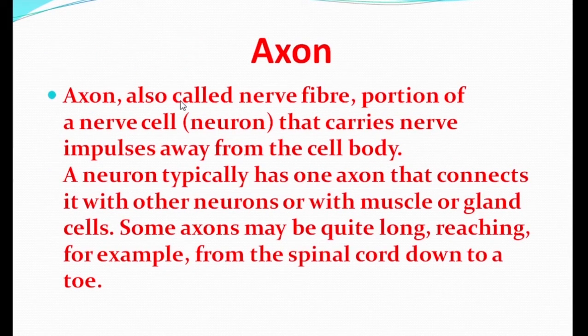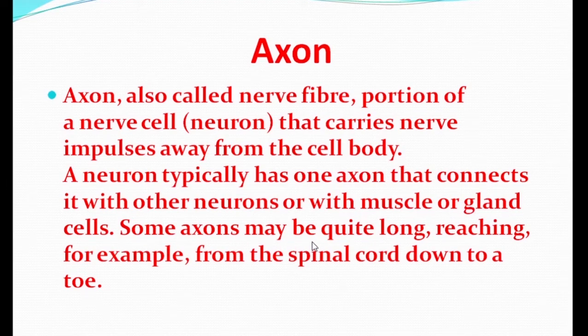Now the axon. The axon, also called a nerve fiber, is the portion of a nerve cell, that means a neuron, that carries nerve impulses away from the cell body. A neuron typically has one axon that connects it with other neurons, or with muscles or gland cells.